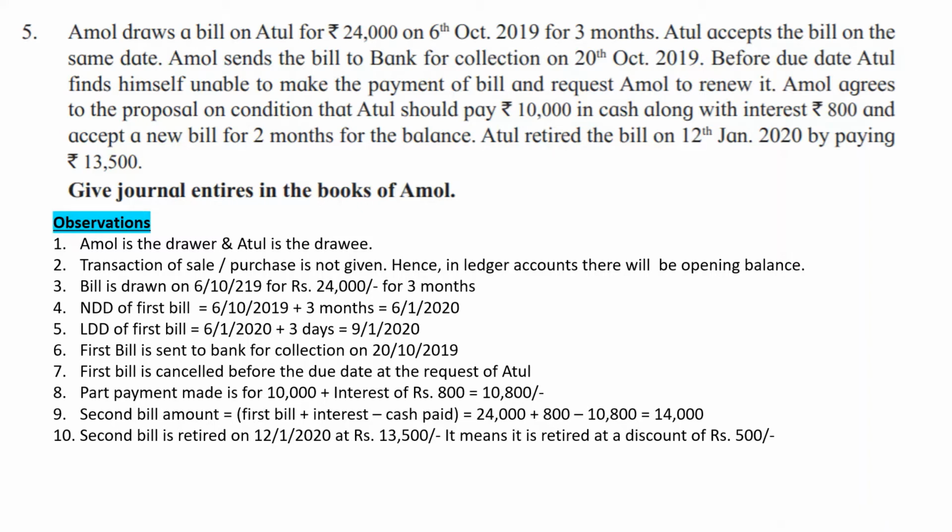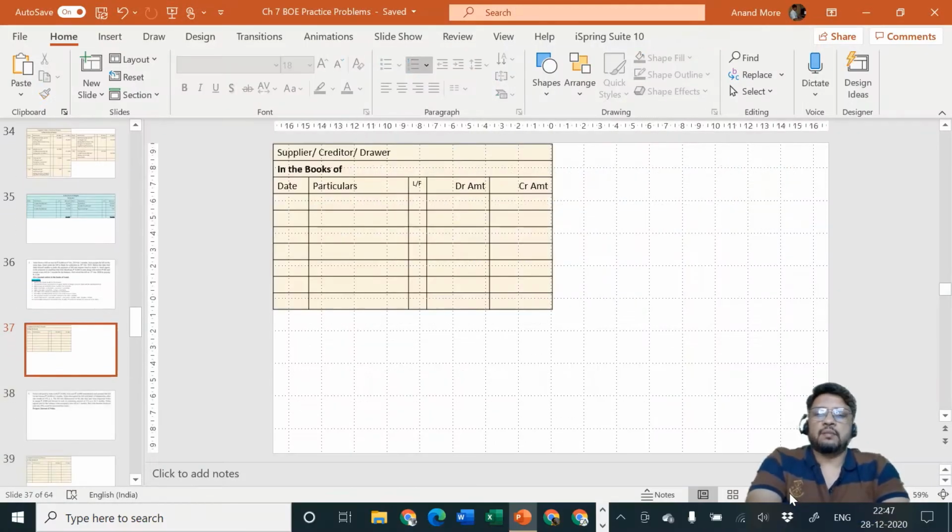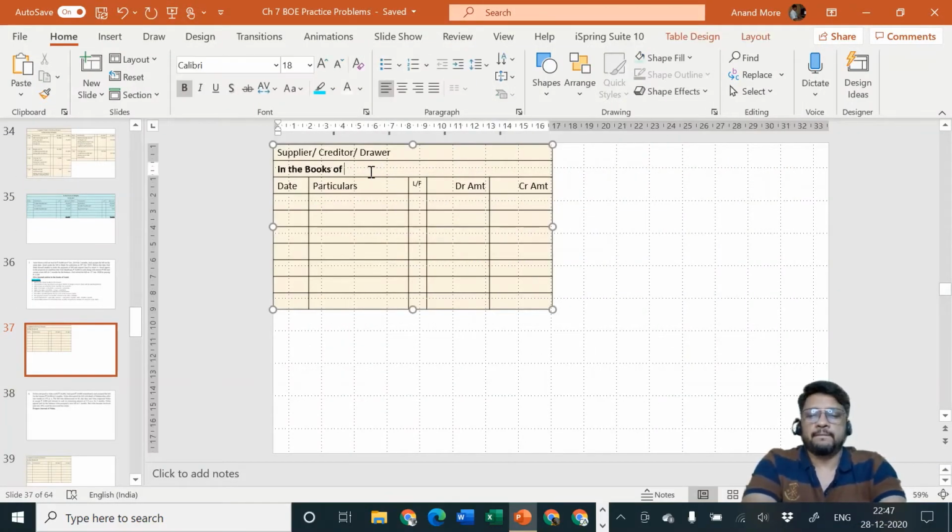Journal in the books of Amol. First entry, there is no entry for purchase or sale. First entry is directly on 6th of October. Entry is of rupees 24,000. Bill is coming from Atul. Bill is coming in. Debit what comes in the books of Amol. This is seller also.